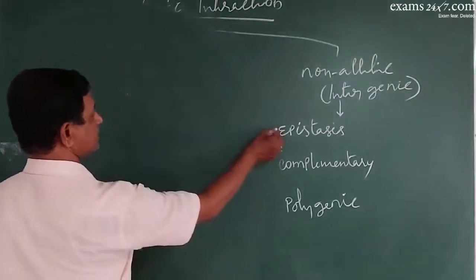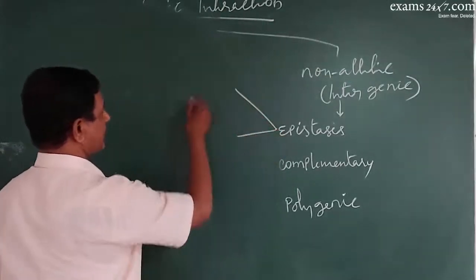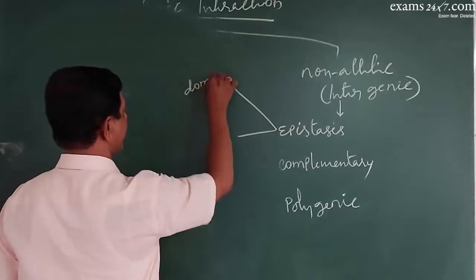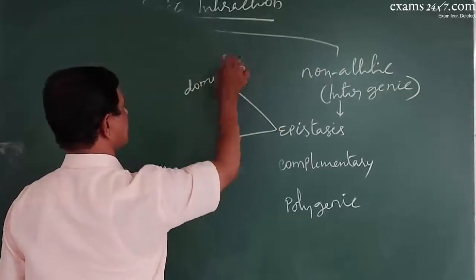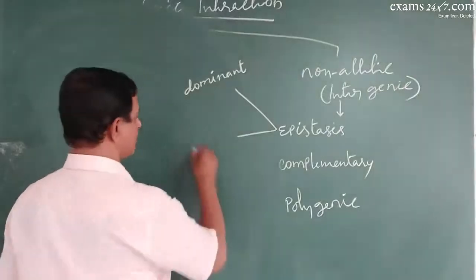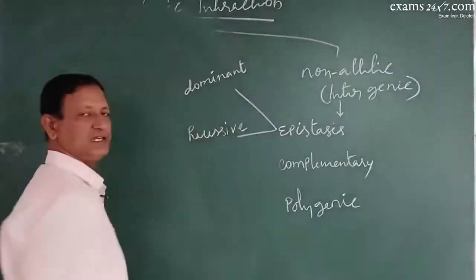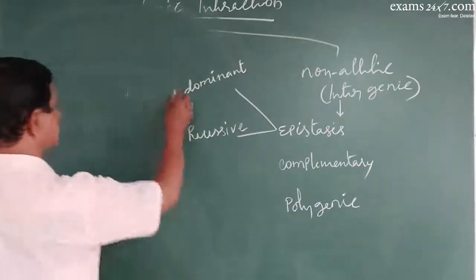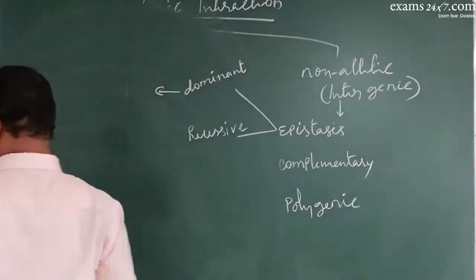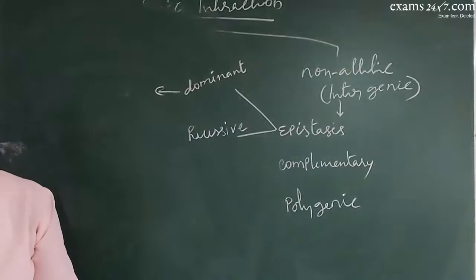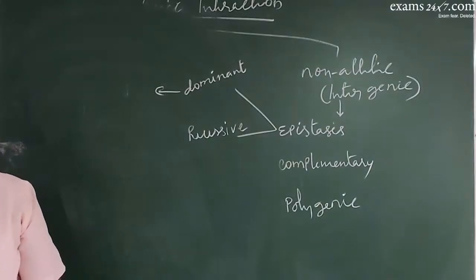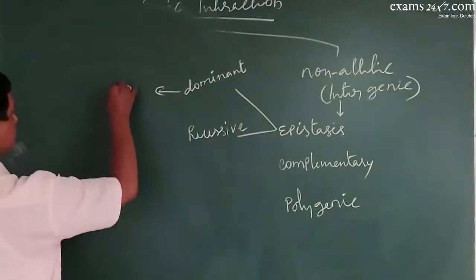Again, epistasis is of 2 types. One is dominant epistasis, where dominant alleles will act as epistatic genes, and the other is recessive epistasis, where recessive alleles will act as epistatic genes. The dominant epistatic ratio is always 12:3:1.